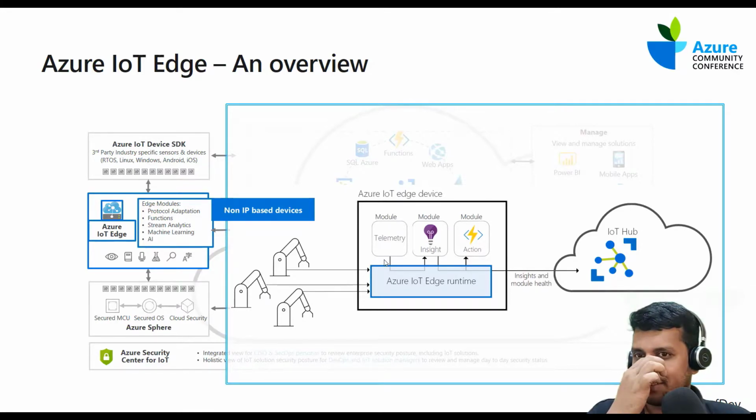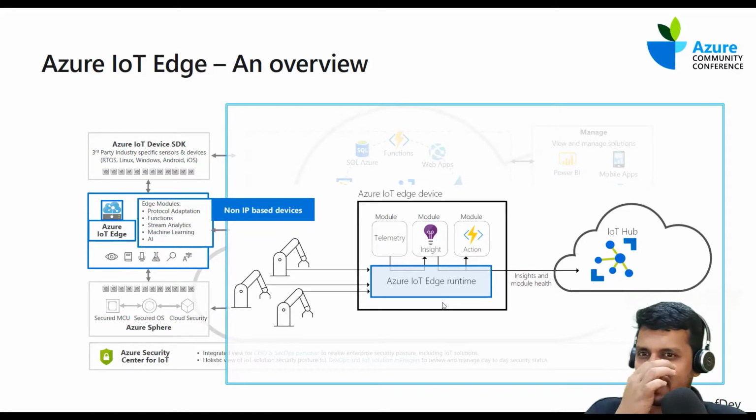Instead, I have introduced this IoT Edge device which collects the data and then processes it, transforms it, filters it, and I could also apply some machine learning models on top of the data before I send it to the cloud, right? So that's exactly Azure IoT Edge.